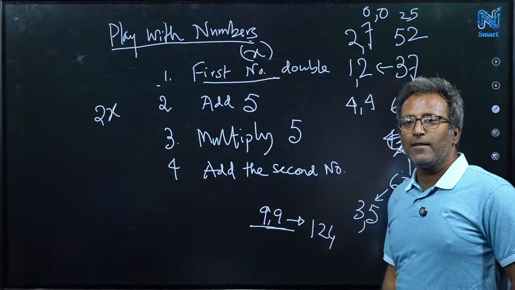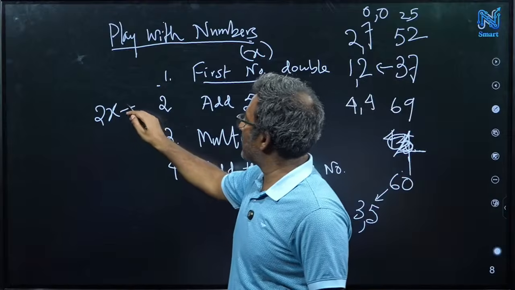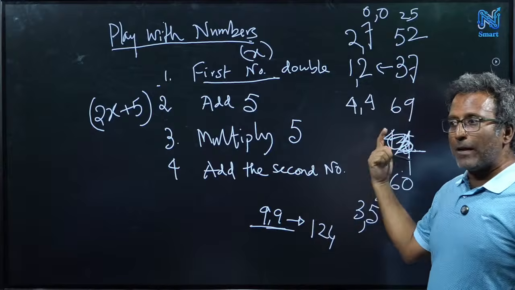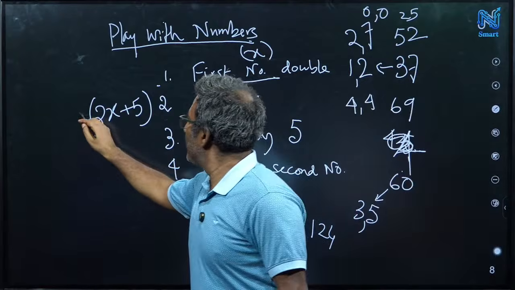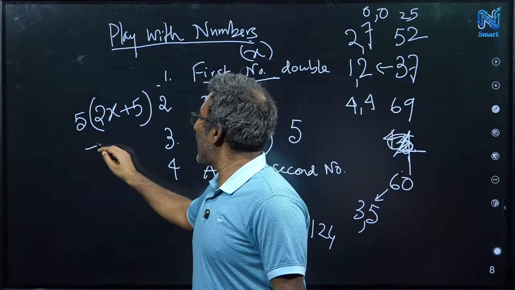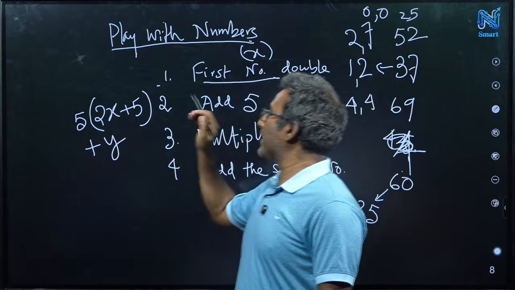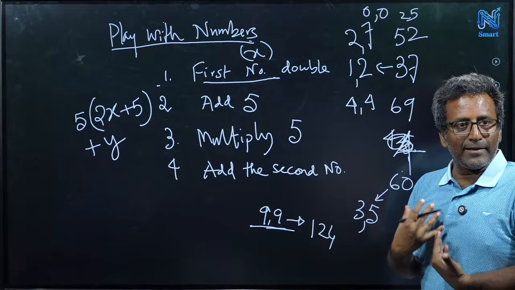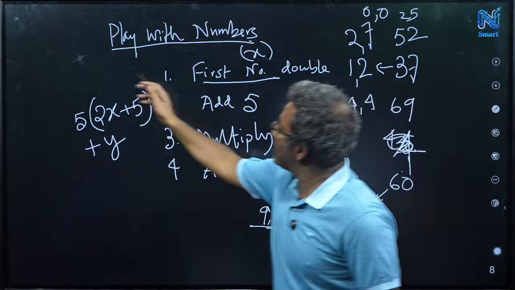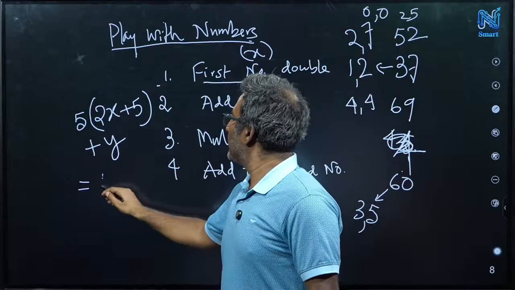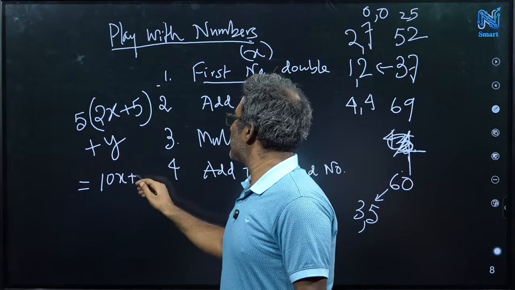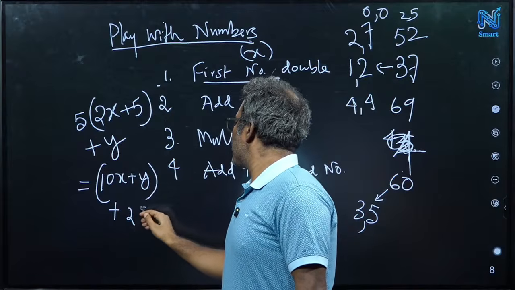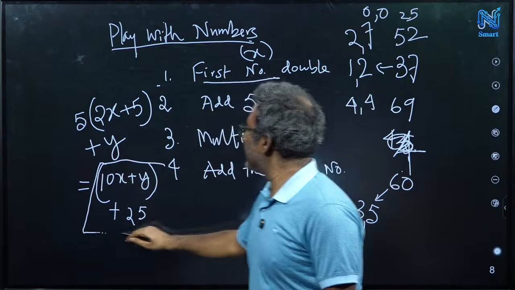Then add 5, so 2x plus 5. Then we multiply by 5, and then we add y. So what is this value? It is 10x plus y plus 25. So you are telling me this information.